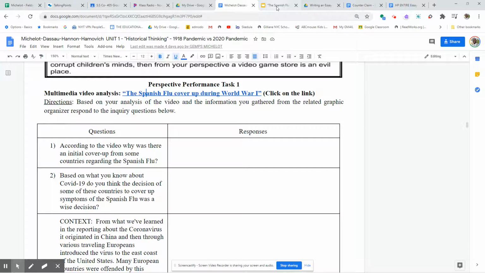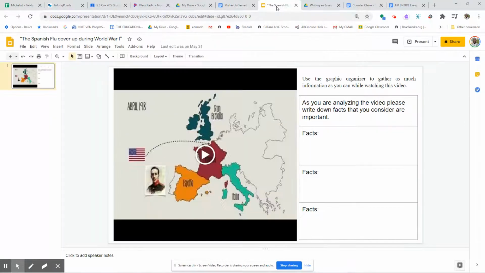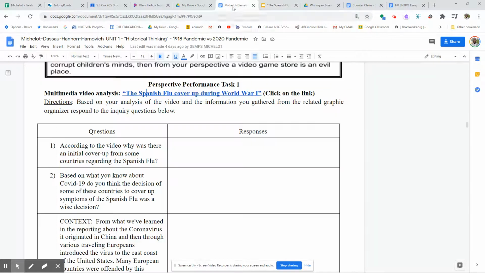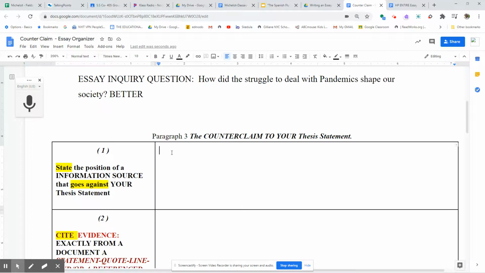In fact, the reason that the Spanish flu was called the Spanish flu was because Spain was the only country that was honest enough to report about it. So this information about the Spanish flu cover-up provides an example of how pandemics have made our society worse. So in terms of using this information, I would state